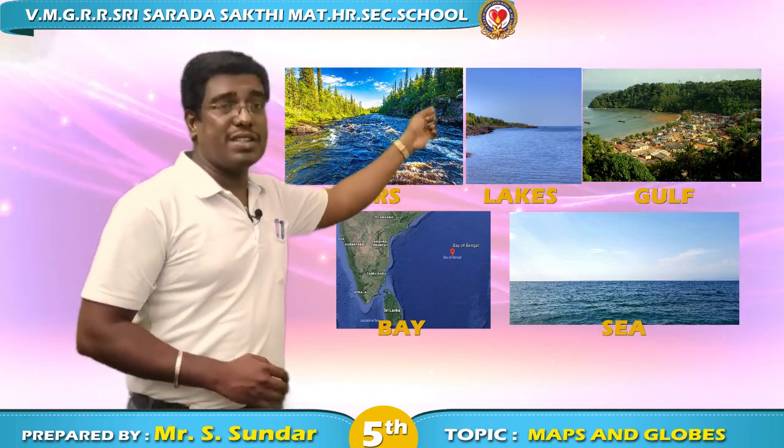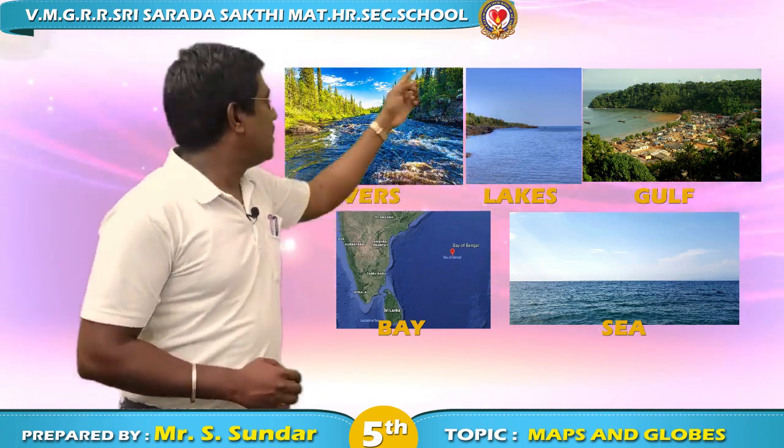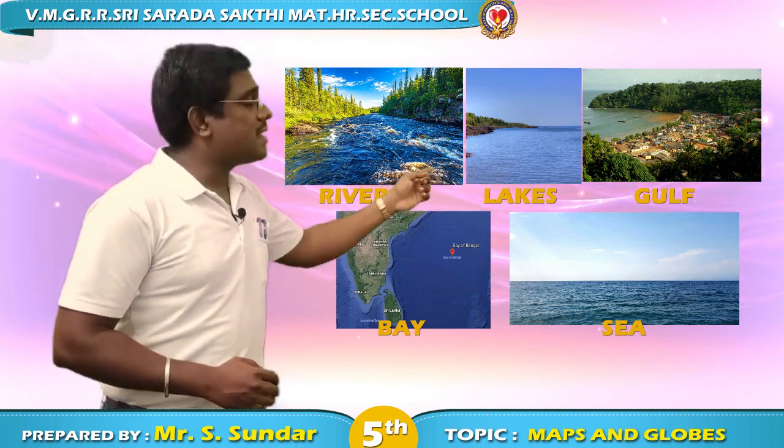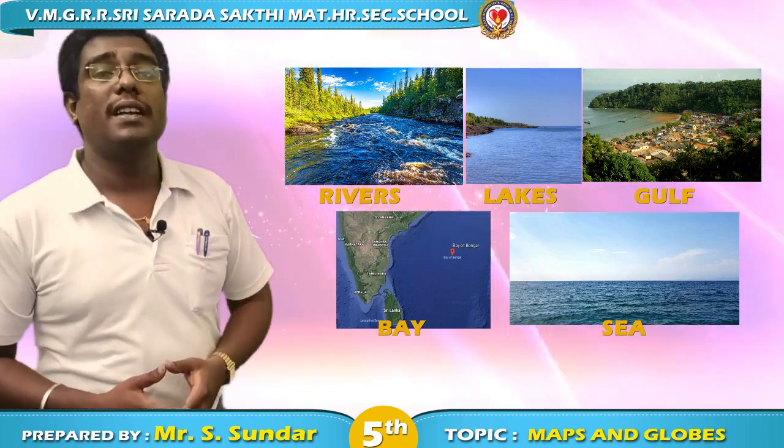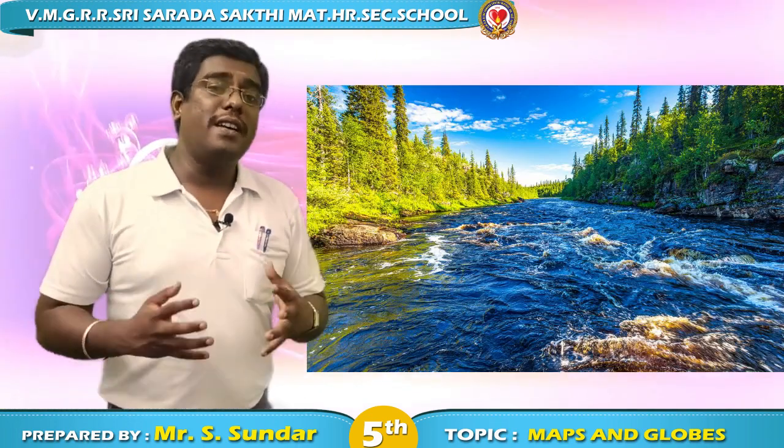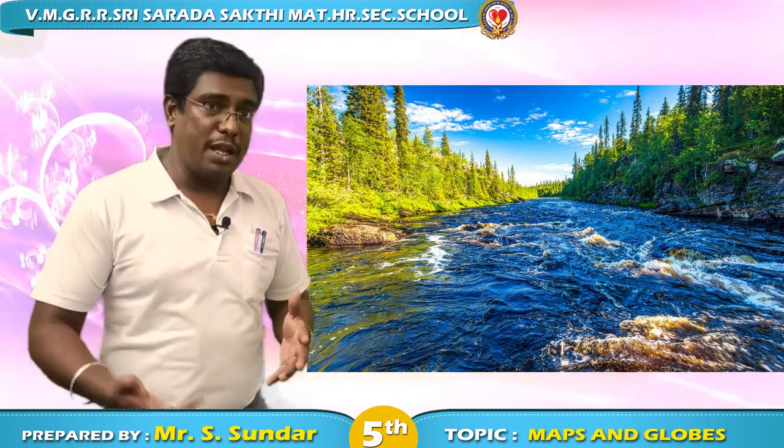And what are the small water bodies called? Rivers, lakes, gulfs, bays, and seas. Right. A river will have running water in it and lakes will have stagnant water in it.